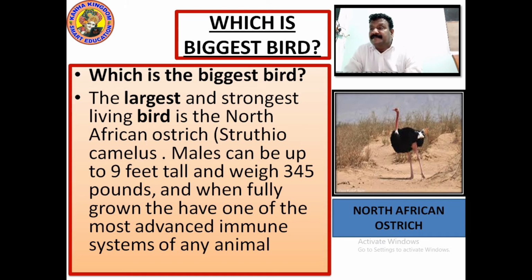In the photograph you can see there is a huge thing standing there with two legs. It has wings, it has a long neck. What is it? It's ostrich. Normally it doesn't fly, right? It has wings. It can run the fastest, but it cannot fly, as usually the birds do. Which is the largest bird? The largest and strongest living bird is the North African ostrich, Struthio camelus.